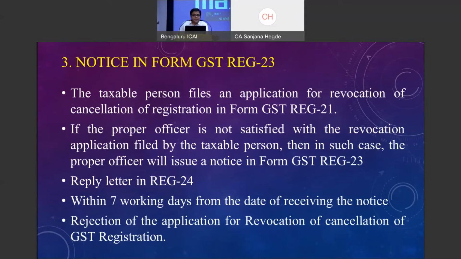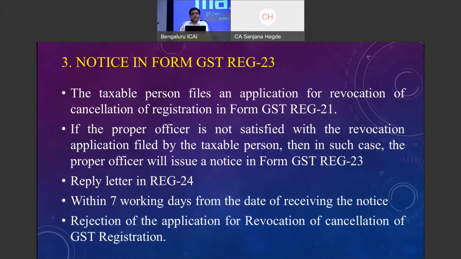The last in registration is REG 27, which was earlier used, and now maybe not particularly relevant, but it was for moving the provisional registration number into regular numbers. Wherever the people were not moving, this REG 26 was issued stating that this provisional number will get cancelled.